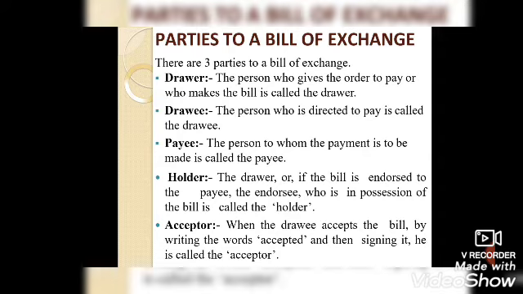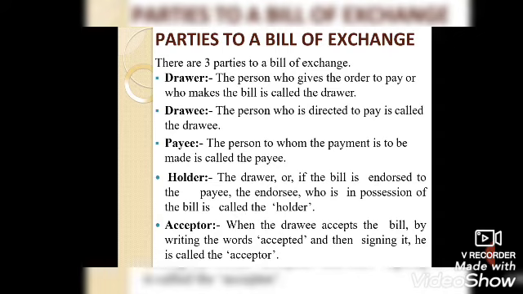Next is the drawee. The drawee is the person on whom the bill is drawn. He has to accept the bill drawn on him. Then next is the payee. The payee is the third person to whom the payment is to be made. So that person is called the payee.